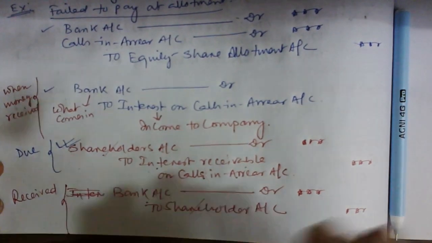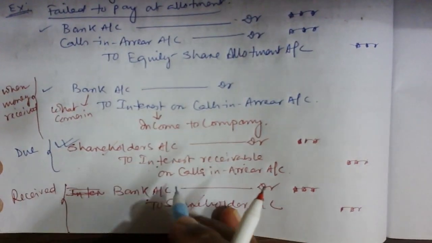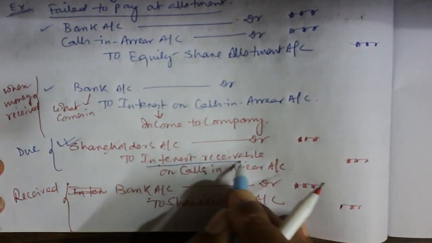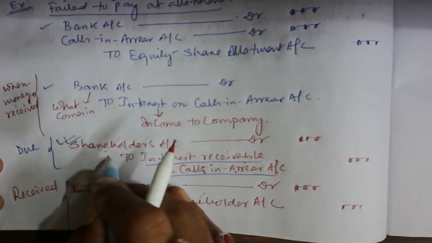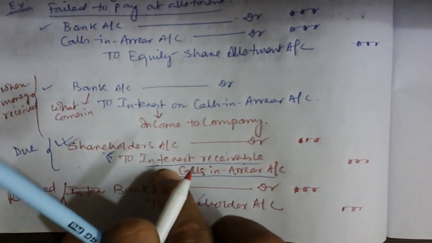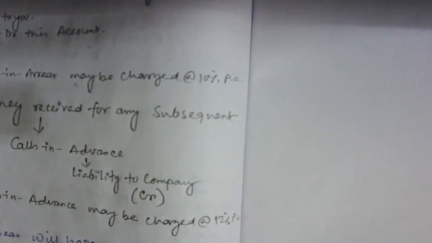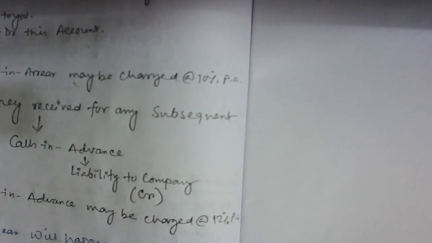But obviously, sir, there is one more account which is required to be transferred. Otherwise, how can I know that this becomes an income to the company? So this interest should be transferred to where? This interest you need to transfer to the P&L account, correct? So profit and loss account is the account where you need to transfer this interest. So you can write here, guys.